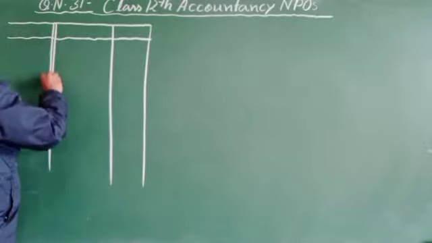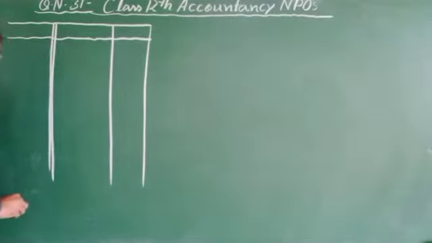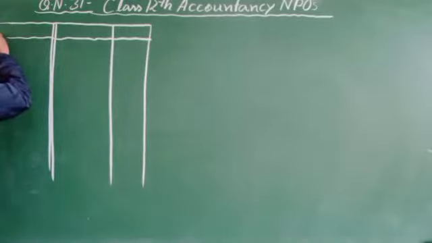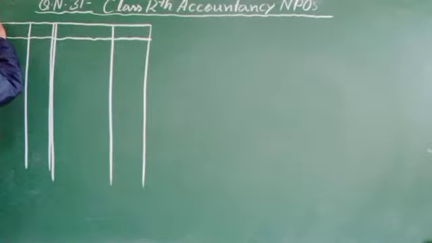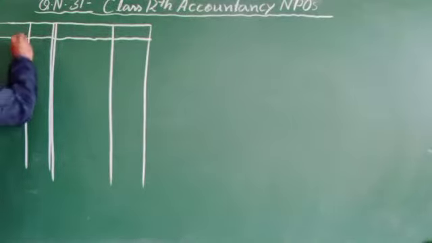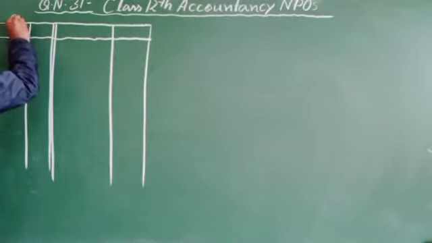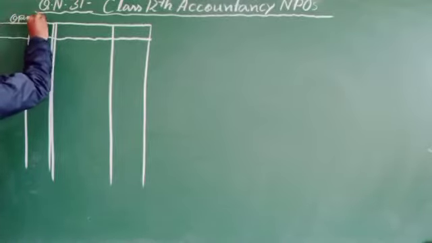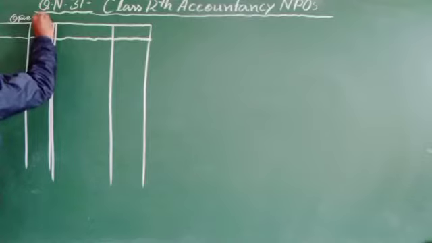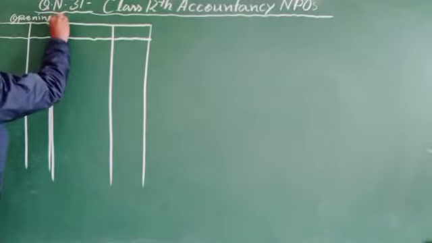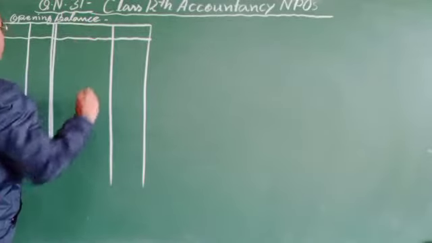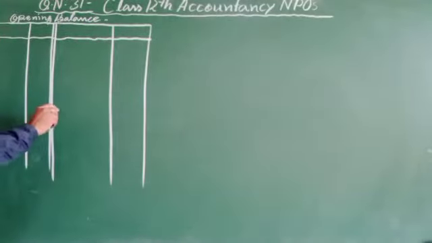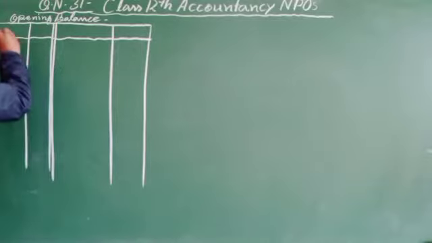Opening balance sheet. This is the amount column. Draw the format. Opening balance sheet: all the assets at the beginning of the year.